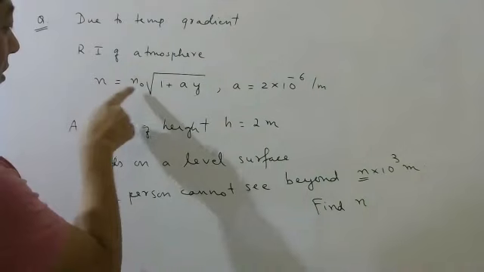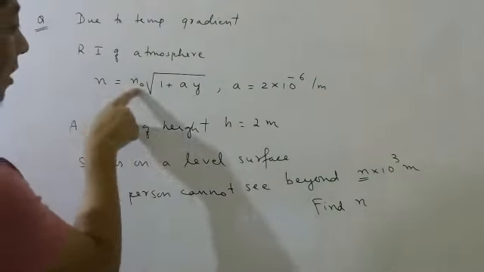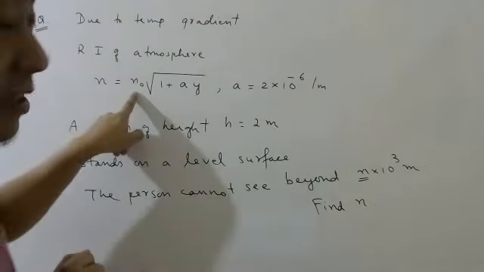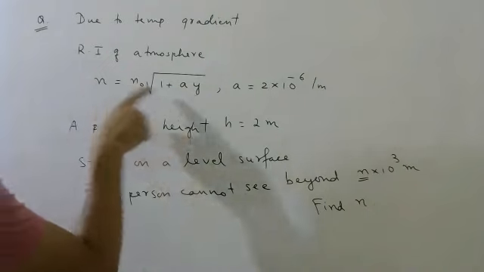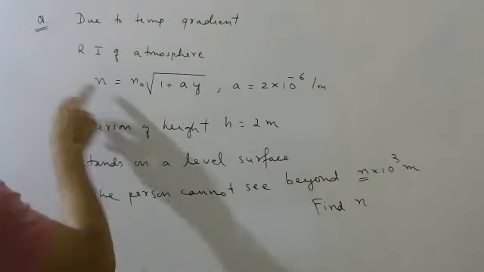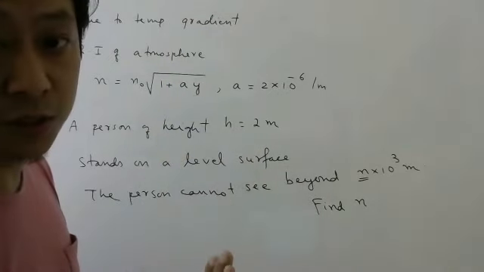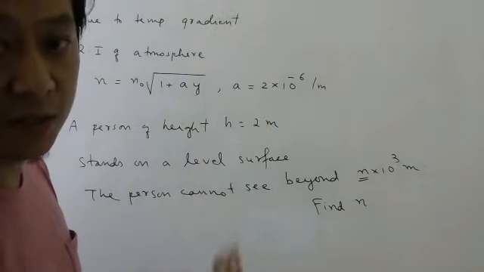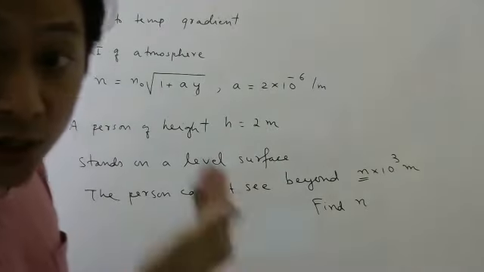That is simple to understand. Put y equal to 0, and your n will be n naught. So n naught is nothing but the refractive index at the origin, when y is 0. A is some constant, and you can also see that as y increases, when they don't mention anything, the positive direction of y will be this. So as y increases, your refractive index also increases.